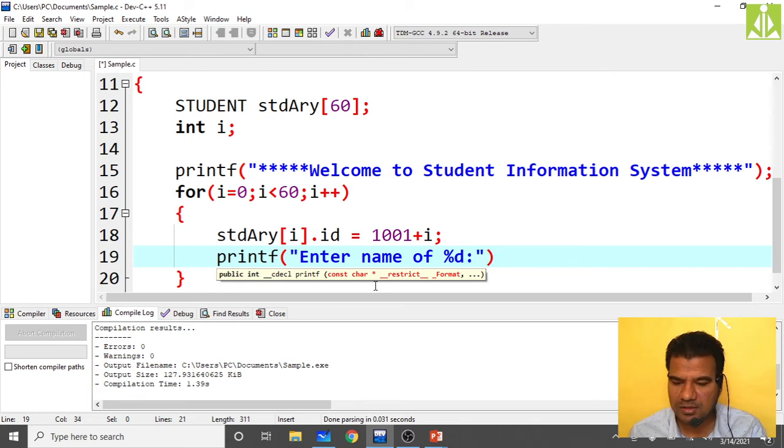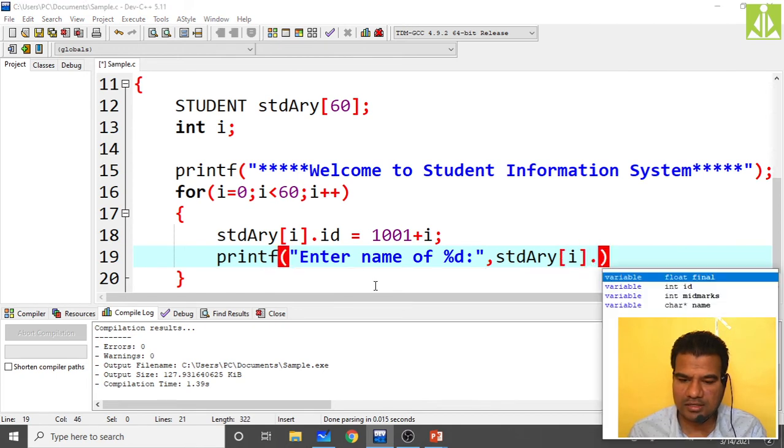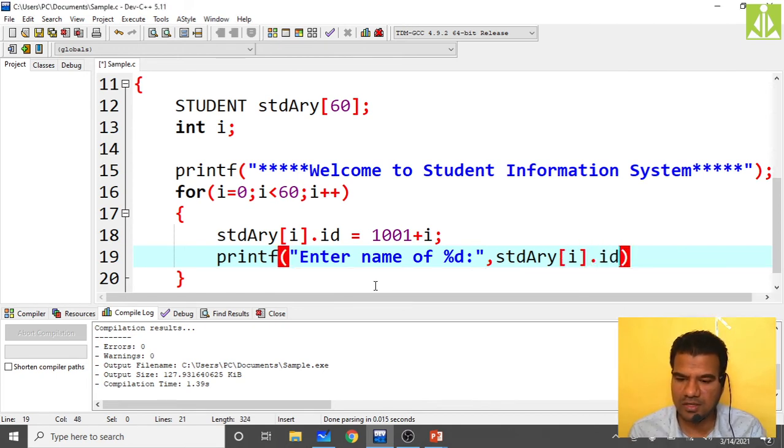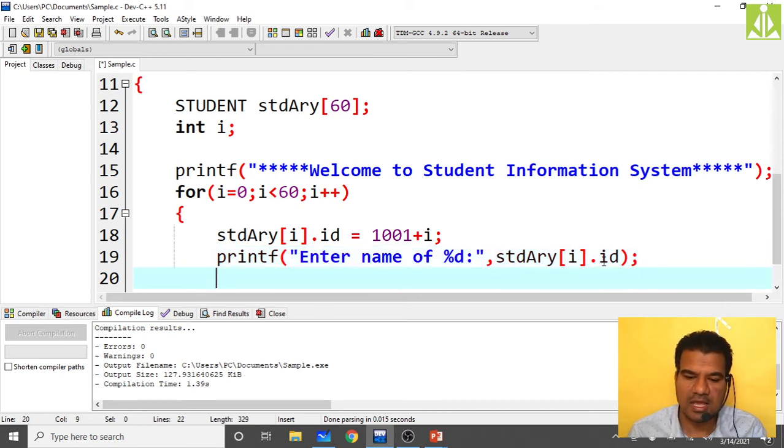That's it, %d. So that name is nothing but stdary of i dot id. Yes, so whatever ID we have initialized, for that ID we are asking the name. So here the end user will input that name, right?